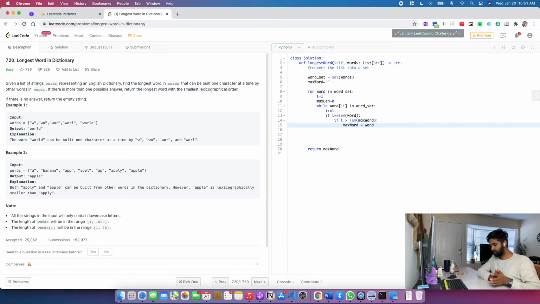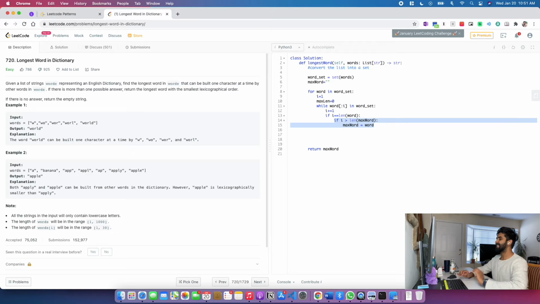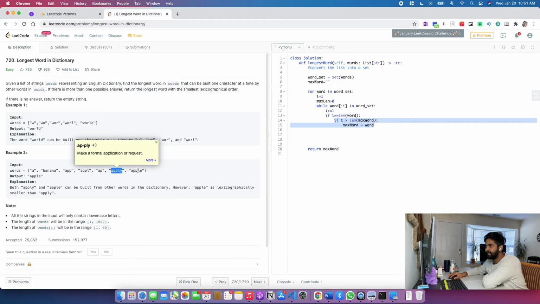So if I have all the subwords, then I'll verify if this word's length is greater than the current maximum word's length. If it is greater, then I'm updating the maximum word. Since here I am going for only greater than, we are not coming across this case. In this case, it would not enter into the function as well, right? Apply and apple, it won't enter at all.